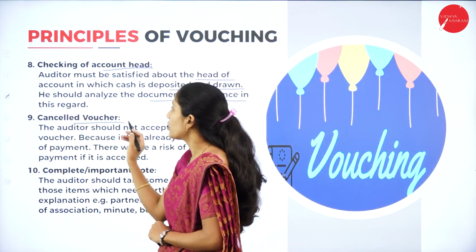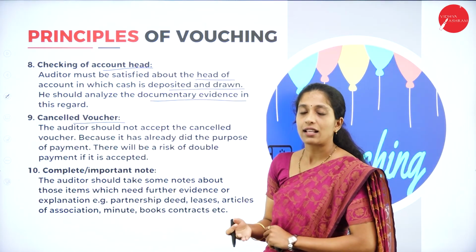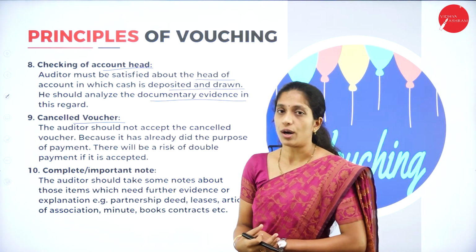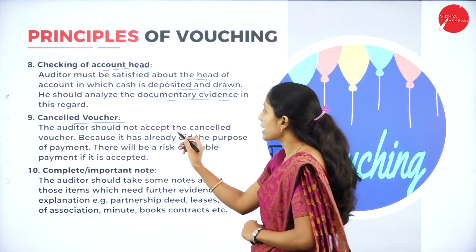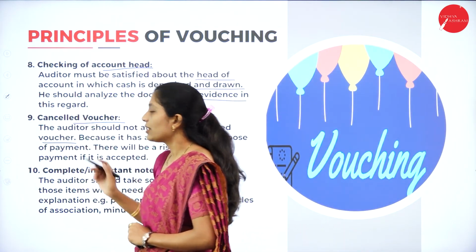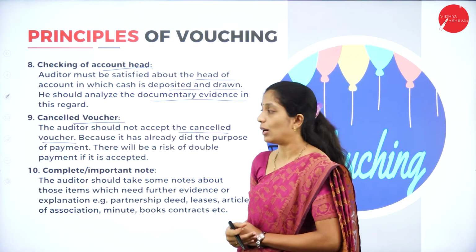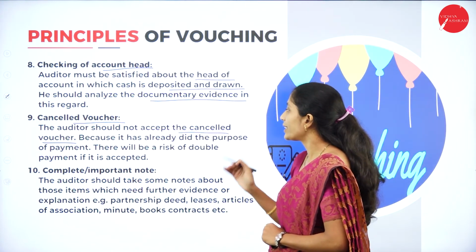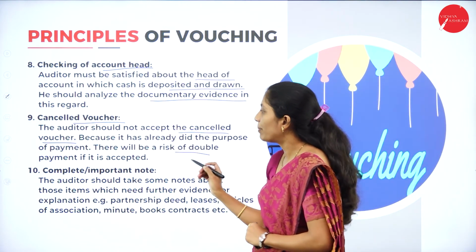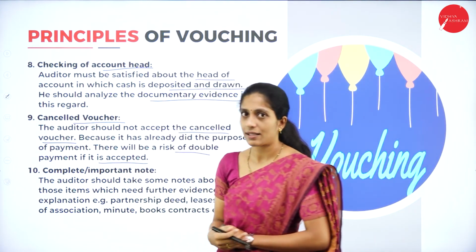Next, cancelled voucher. Let us see what initiatives have to be taken by an auditor. The auditor should not accept the cancelled voucher, because it has already served the purpose of payment. There will be a risk of double payment if it is accepted.